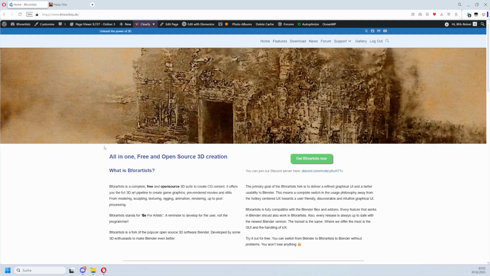As some of you know, I'm the founder and still one of the active developers of Beef Artist. Beef Artist is a fork of the well-known 3D software Blender. The goal of the fork is to improve the user interface, to make things easier for your users. Before I started the Blender fork Beef Artists, I spent many years developing games and little software projects as an indie developer. With the Beef Artists project, I then fully specialized in UI UX design, and I simply wanted to share my experience and knowledge about it.